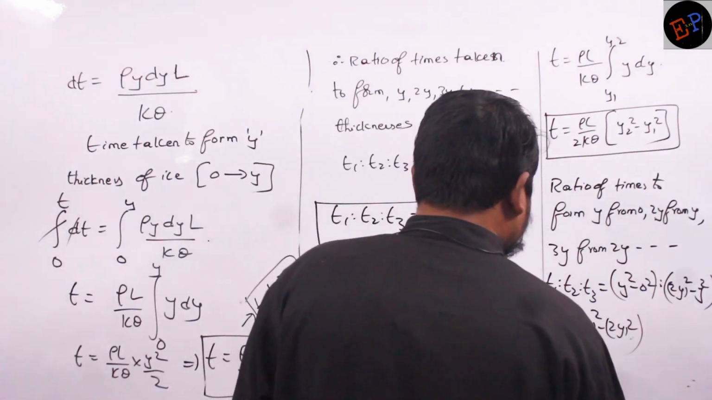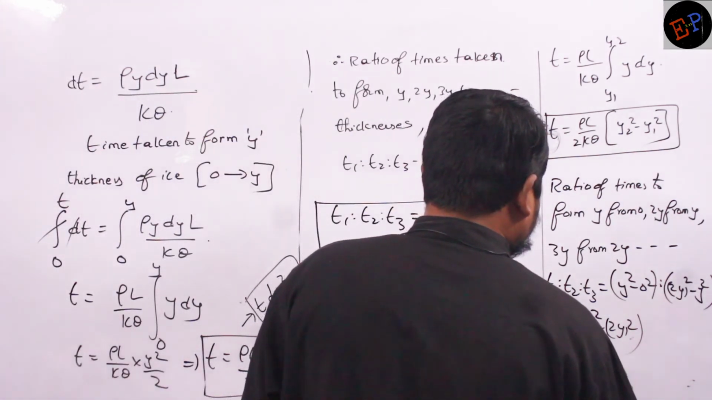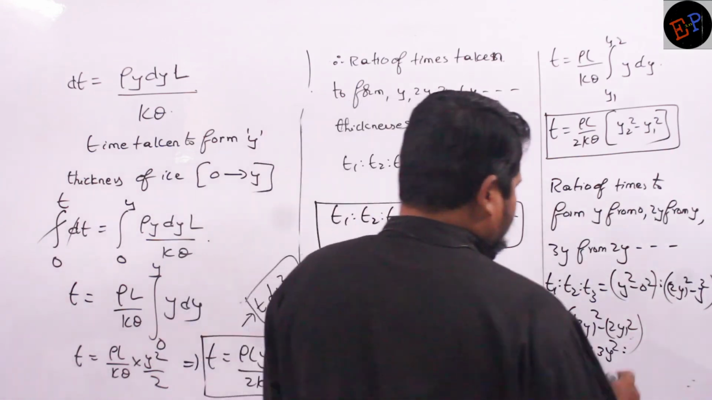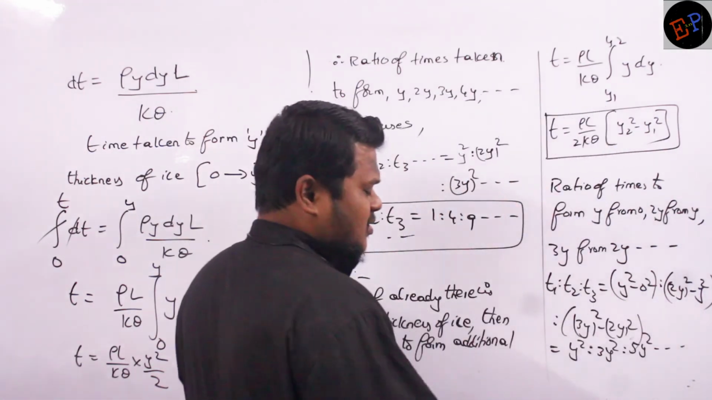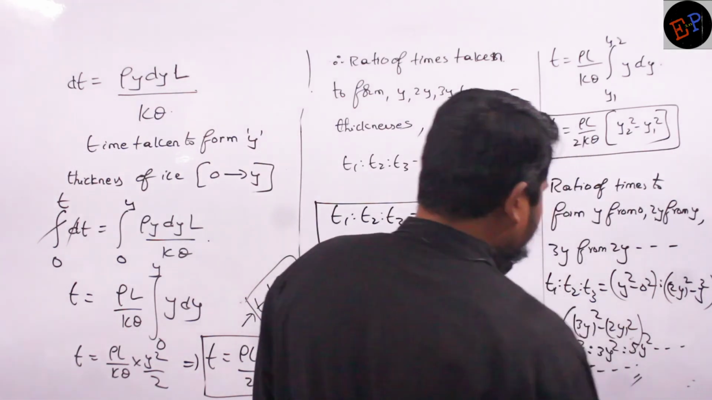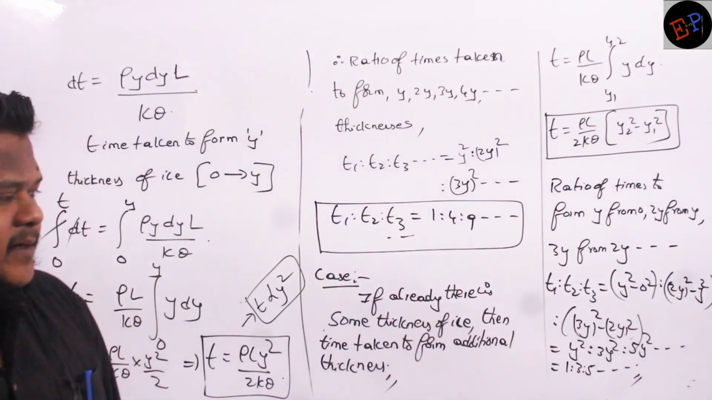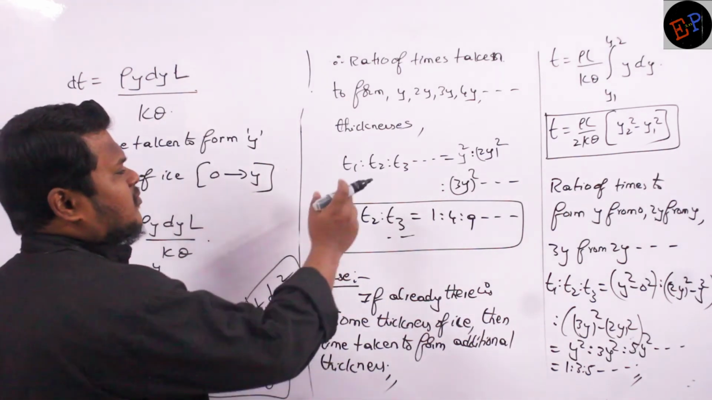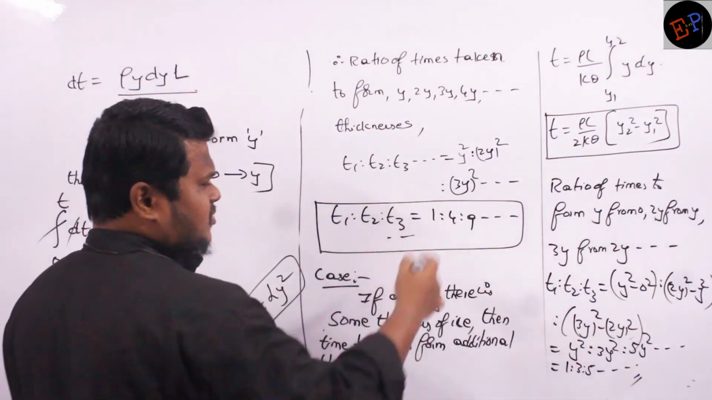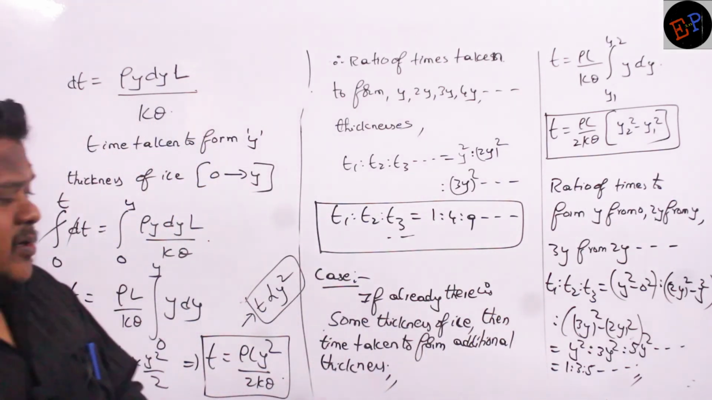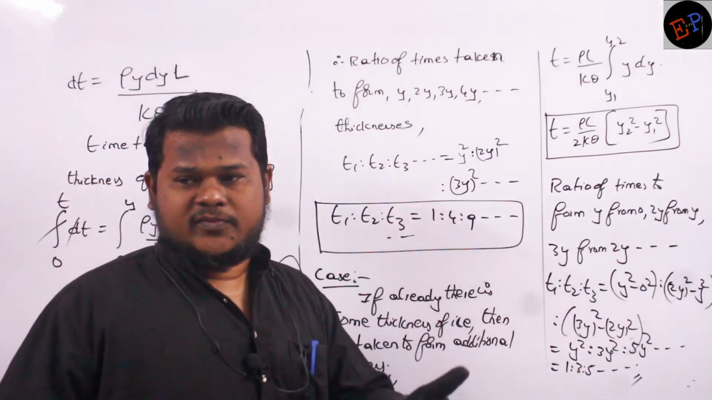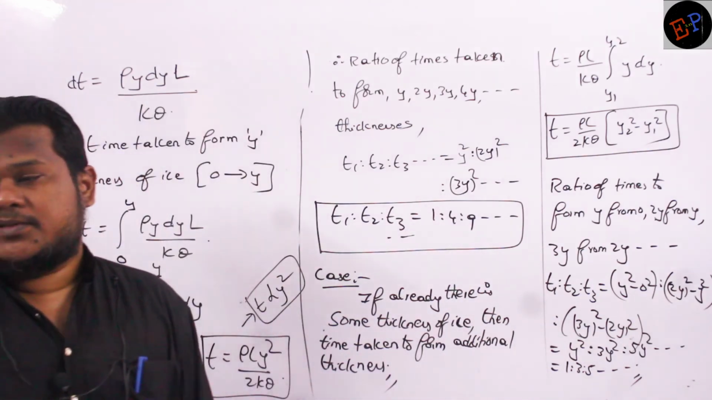So if I do this total calculation, what I will get? y square is to 3y square is to 9 minus 4, 5y square, like this it will go on. So y square, y square, y square, you can cancel them. So they are in the ratio of 1 is to 3 is to 5, and it goes on like this. Understood? Clear? So time taken to form y, 2y, 3y, 4y from 0 thickness, for that one, time taken is 1 is to 4 is to 9 is to 16 is to 25. Understood? But to form 0 to y, y to 2y, 2y to 3y, 3y to 4y, this is the ratio: 1 is to 3 is to 5 is to 7 is to 9 is to 11, like this.